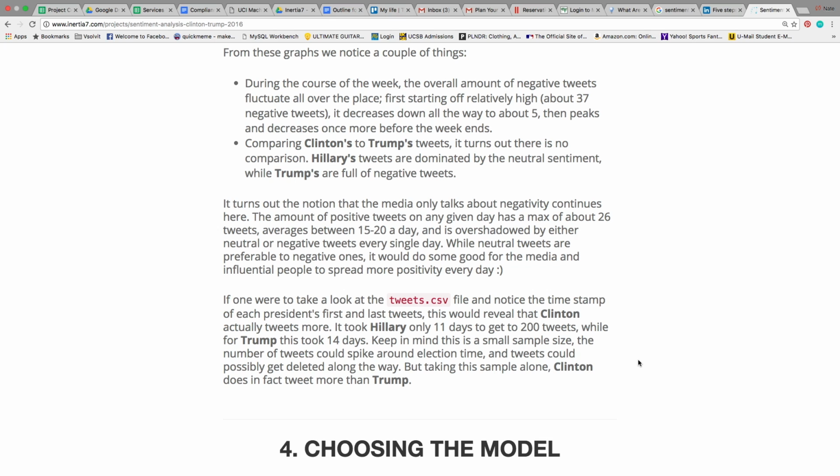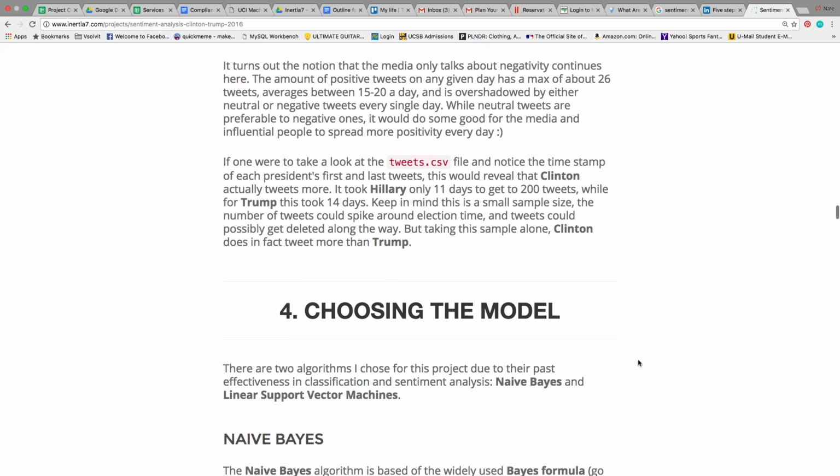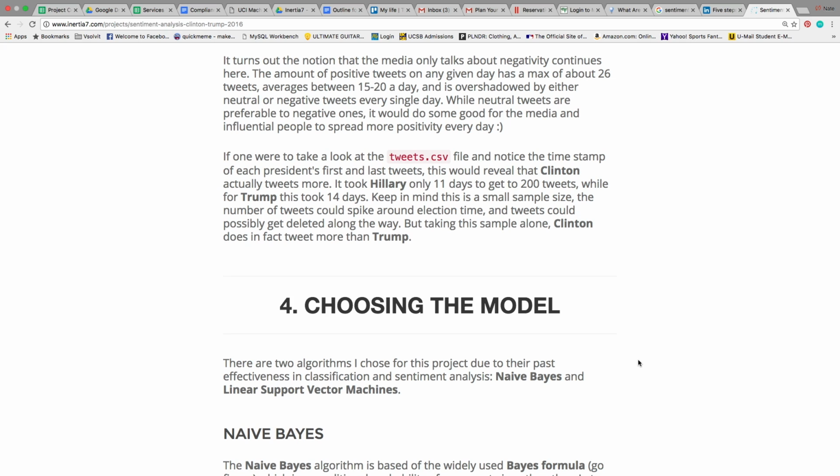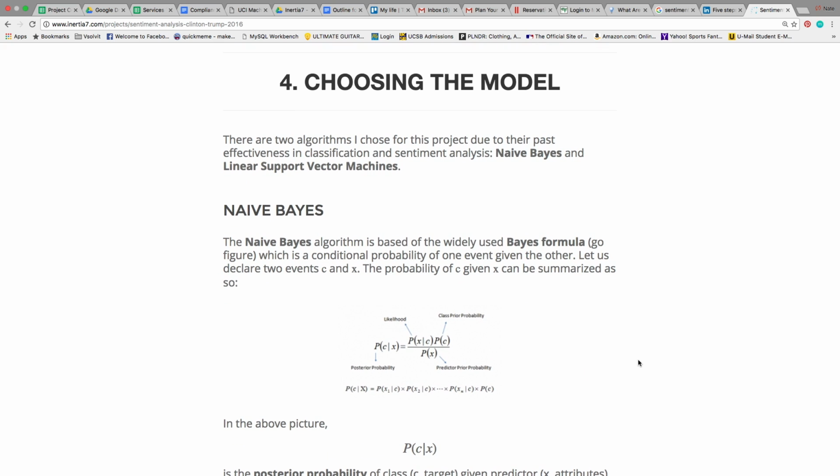I figured that Trump would just be shooting out tweets left and right, but you never know until you do the analysis. And of course, neutral tweets are better than negative ones, but it would be good for these candidates to spread some more positivity instead of negativity. But now, let's go on to the model.